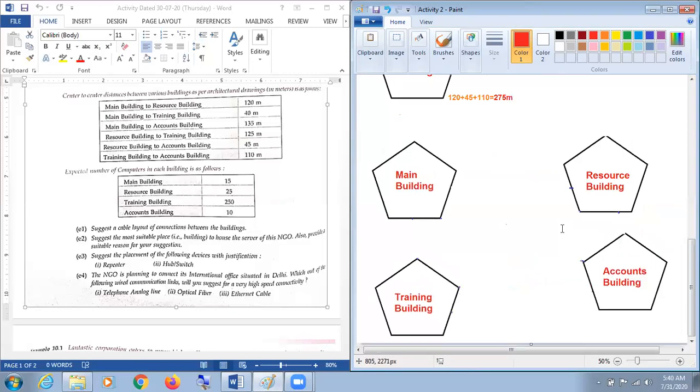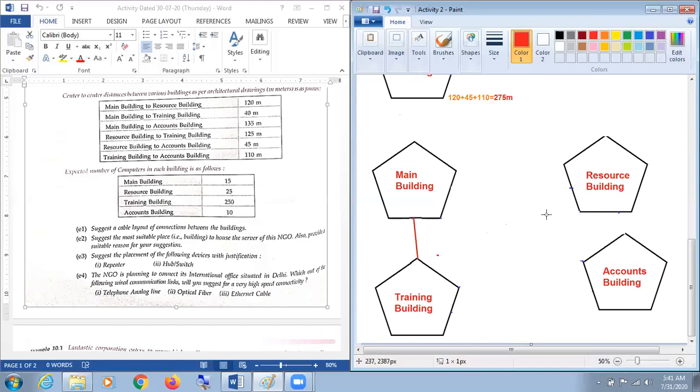Again, I'm just going to begin with one more layout. Here we talk about the concept of star topology, where the server is to be placed in the building having the maximum number of computers. In my example, the training building has the maximum number of computers, that is 250. I'm just going to connect training with the main building, my dear respected students.